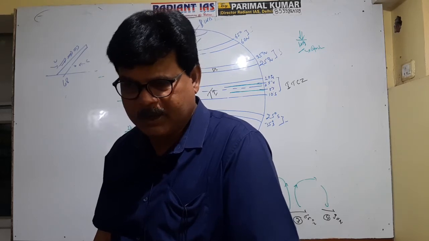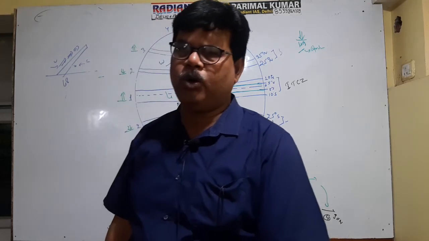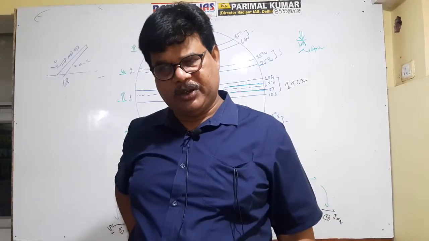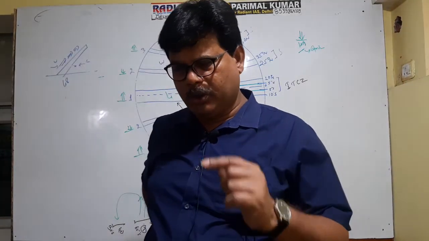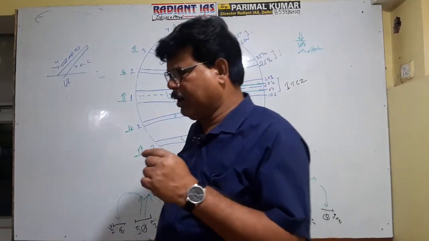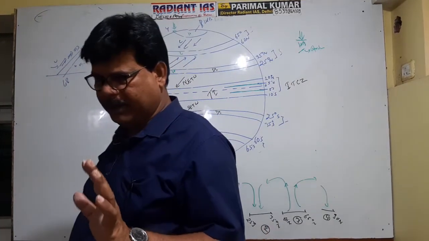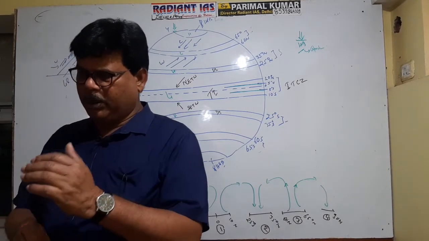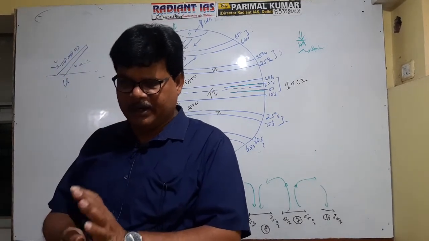And hence the polar high pressure belt is a thermally induced high pressure belt. So actually the equatorial low pressure belt and polar high pressure belt are thermally induced, whereas the subtropical high pressure belt and subpolar low pressure belt are dynamically induced pressure belts.